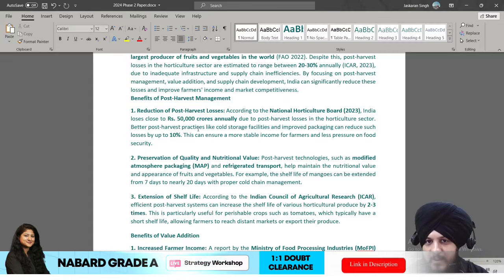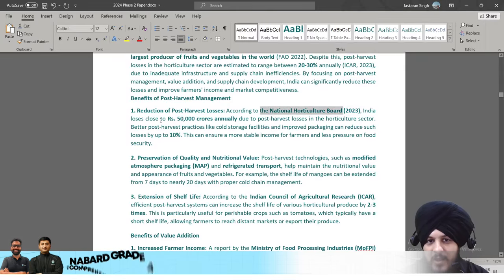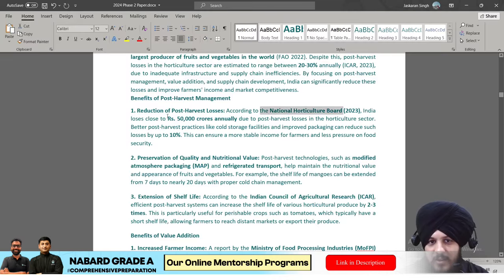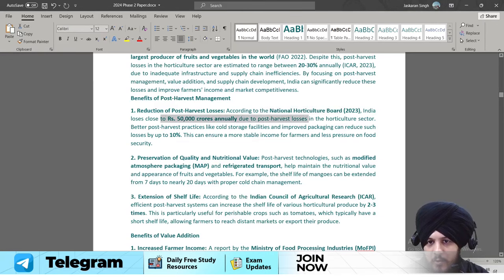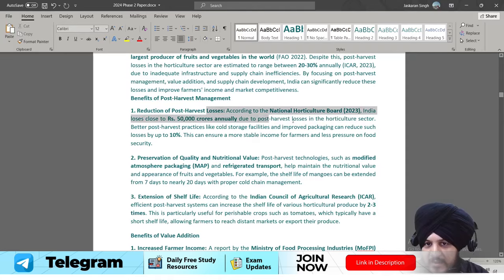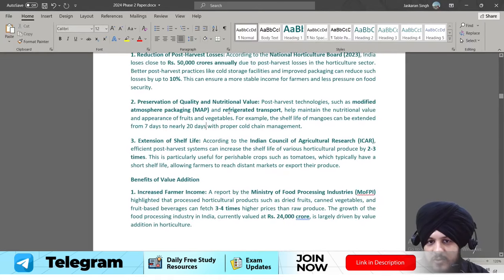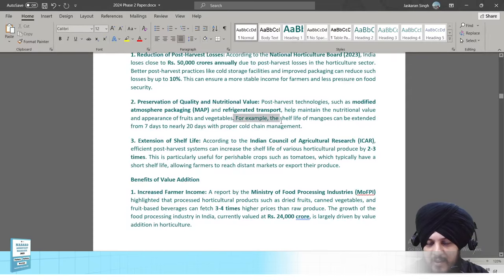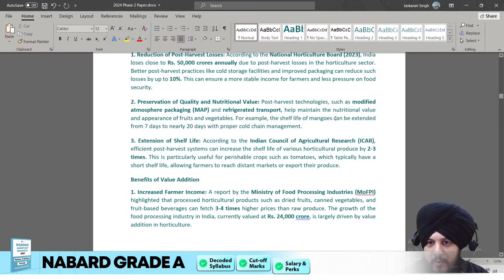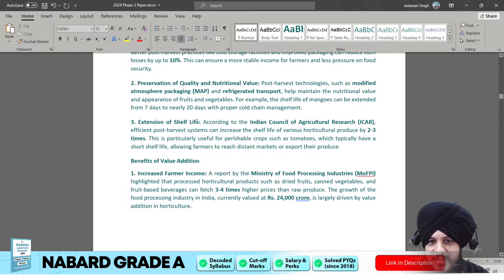Try to make it complete by using the selective keywords. So for example, you can see according to National Horticulture Board, India loses close to rupees 50,000 crore annually due to post-harvest losses in horticulture sector, and that basically shows the benefit of post-harvest management with which we can deal with such a type of problem. Fine. Similarly, you can see here we have added an example that the shelf life of mangoes can be extended, and extension of shelf life.